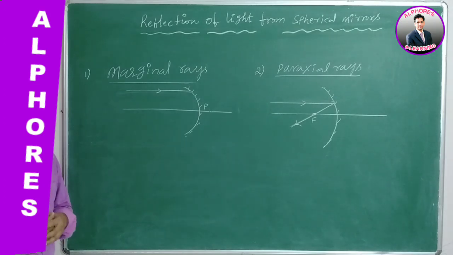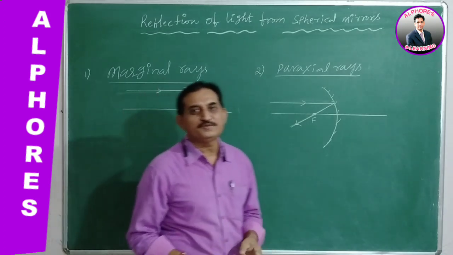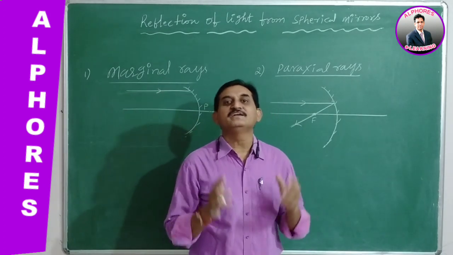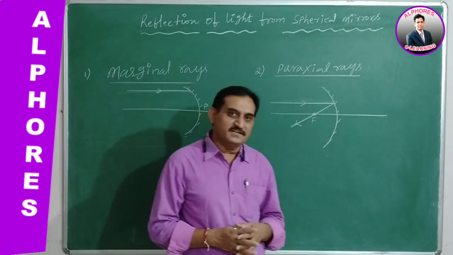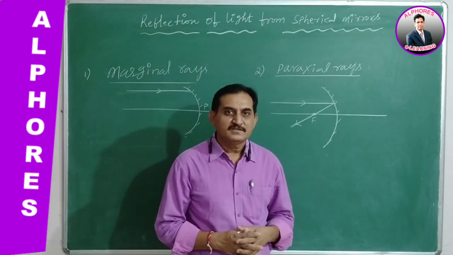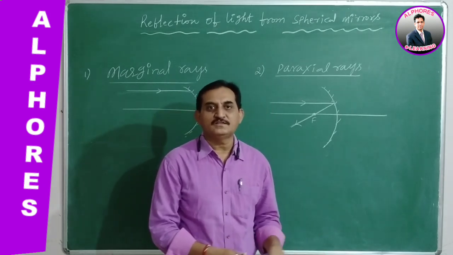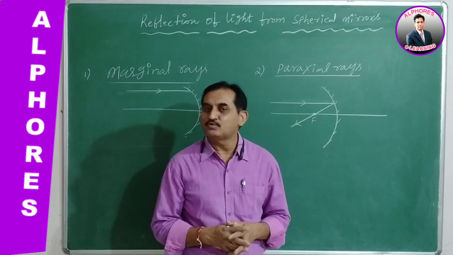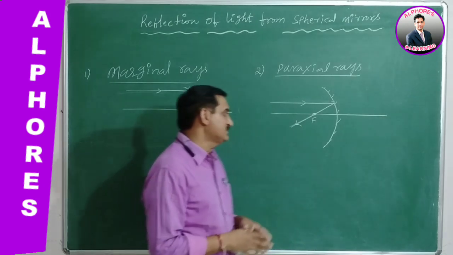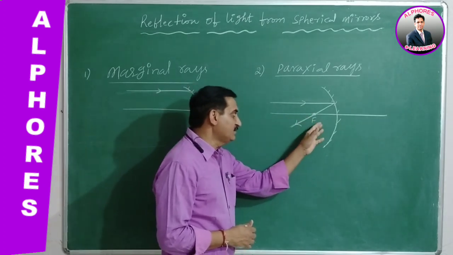That is a wrong statement, so this is a misconception. Don't think that every time the incident rays, whether marginal or paraxial, after reflection pass through the principal focus. No, wrong. That is only possible when paraxial rays are incident on the spherical mirror.